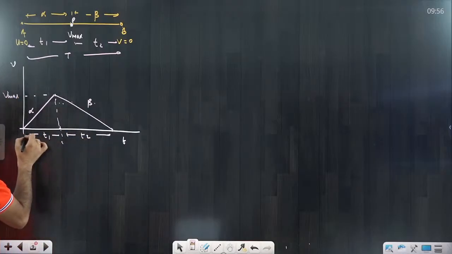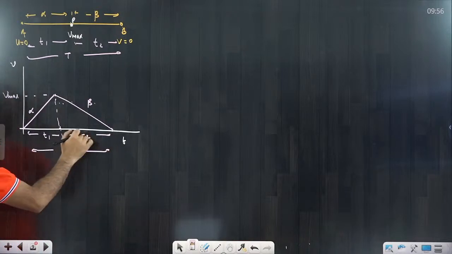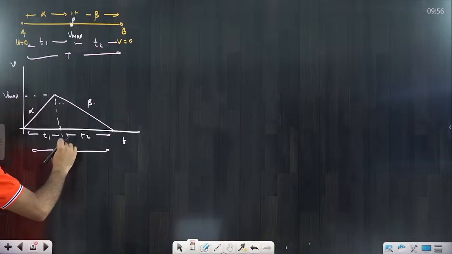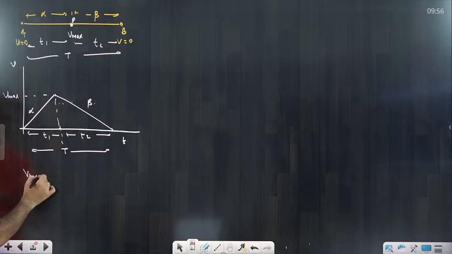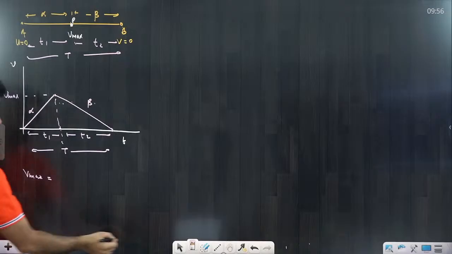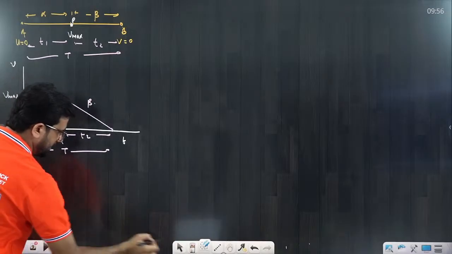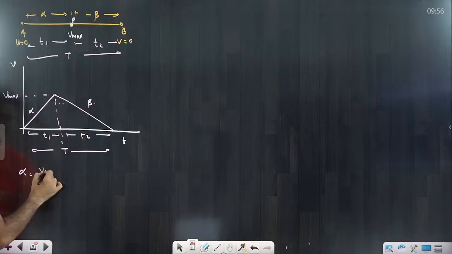So suppose this total time interval is capital T. So T2 would be capital T minus T1. You can use it. So suppose I am saying V max, what is its value? Alpha is given to you, because I can write like this also: alpha is equal to V max upon T1. So V max upon small T1, we can write it.